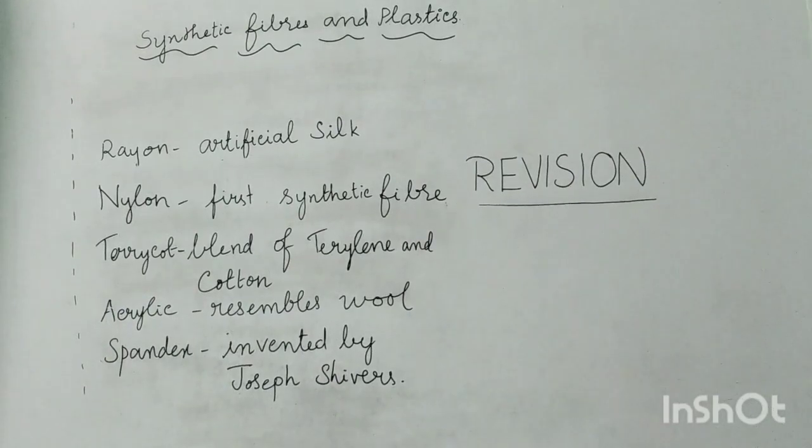What are the properties of polyester? Polyester fabrics are strong, lightweight and have good elasticity. They resist wrinkling and spring back into shape when creased. Polyester fabrics can be washed and dried easily and quickly. Now, shall we see the uses of polyester, students? What are the uses of polyester?